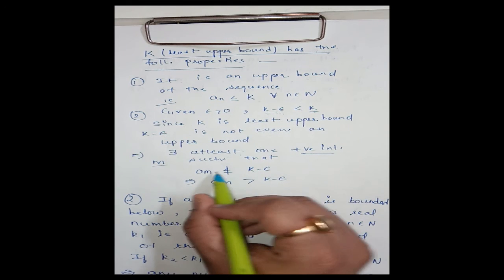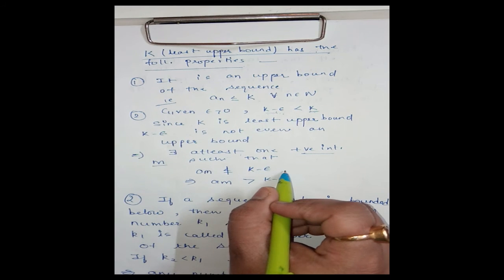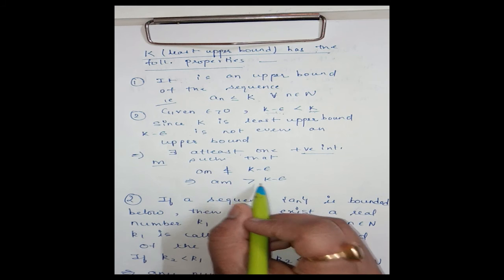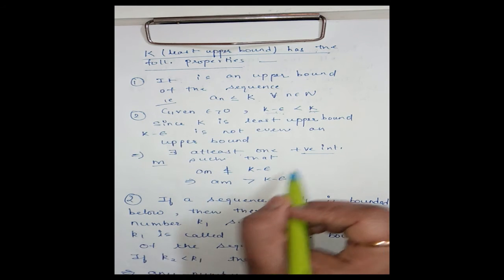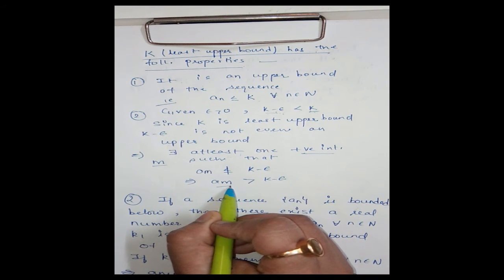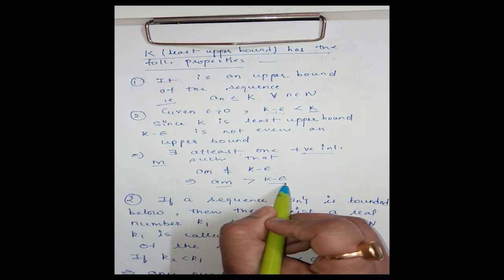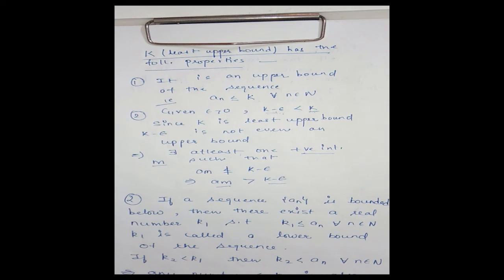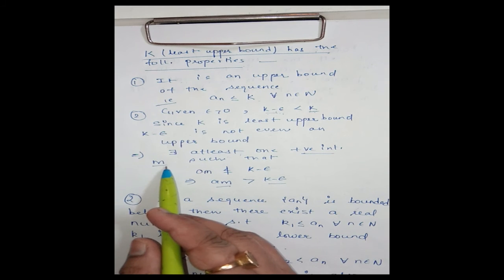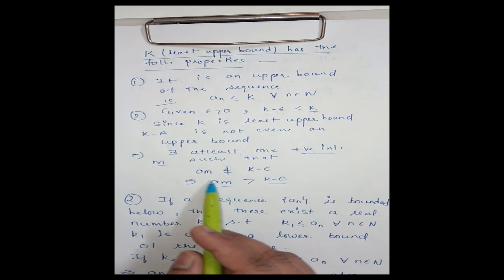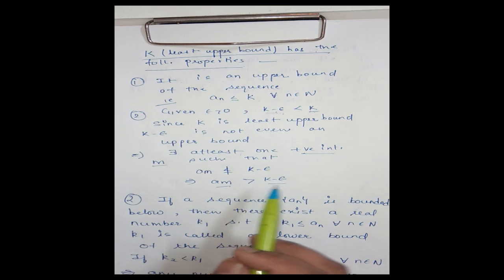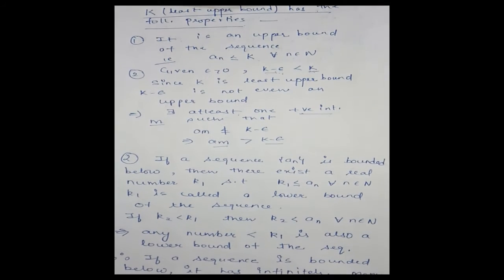Clear? Am is not less than or equal to k minus epsilon means what? Am is greater than k minus epsilon means there exists at least one term in the sequence which is greater than k minus epsilon. Am is one of the terms in the sequence, means there exists at least one positive integer m such that am is greater than k minus epsilon. Clear? Next we have greatest lower bound.